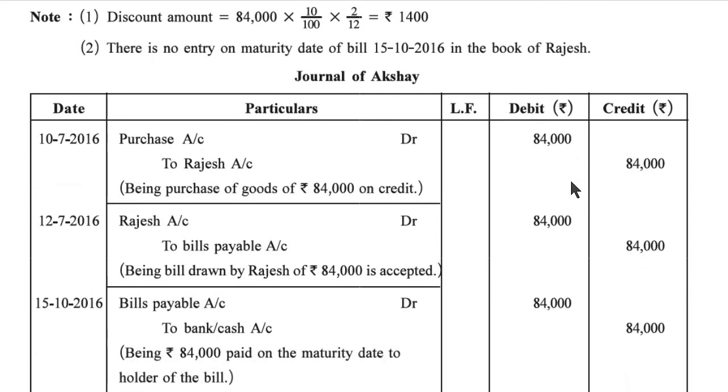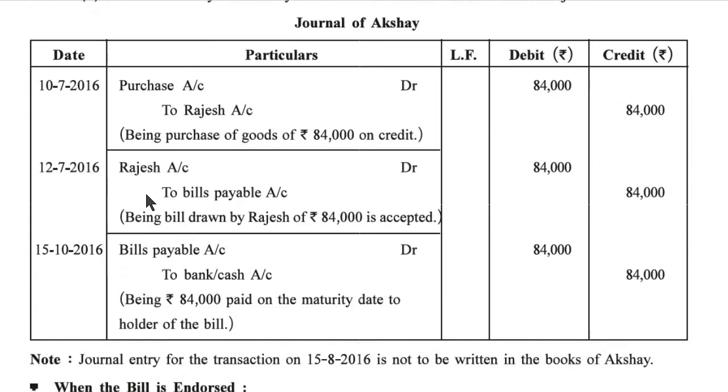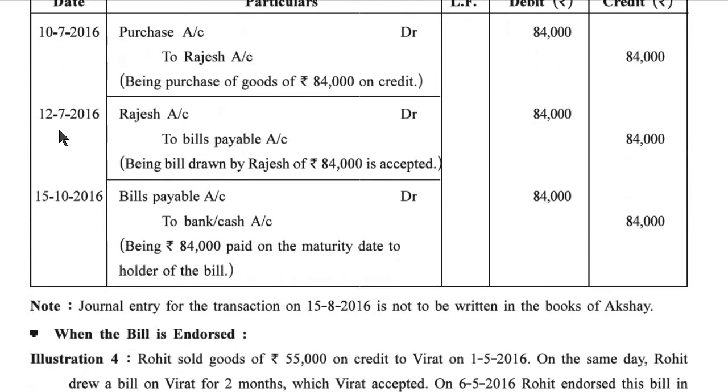Now journal of Akshay. 10/7/2016. Purchase account debit 84,000 to Rajesh account 84,000, being purchase of goods of rupees 84,000 on credit. 12 July 2016. Rajesh account debit 84,000 to bills payable 84,000, being bill drawn by Rajesh of rupees 84,000 accepted. 15/10/2016.